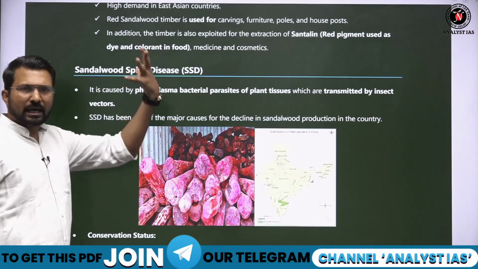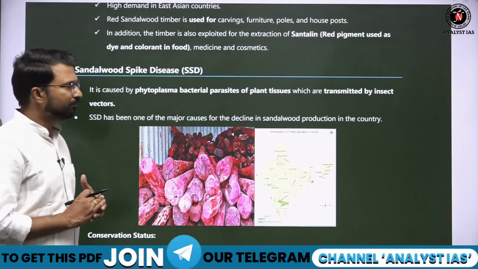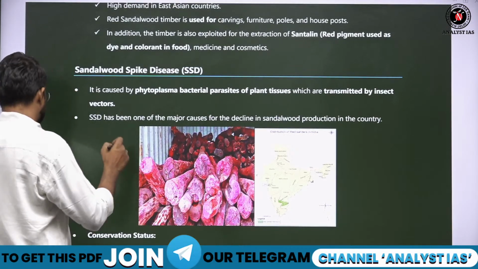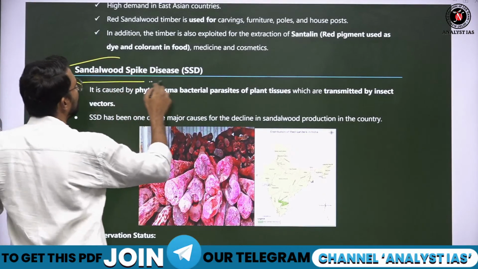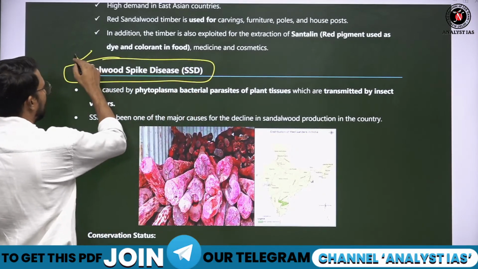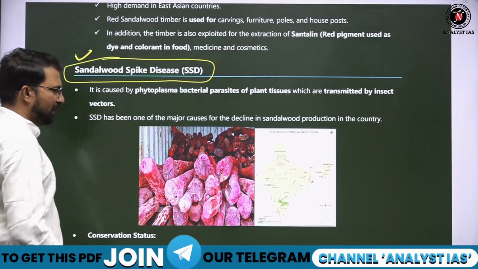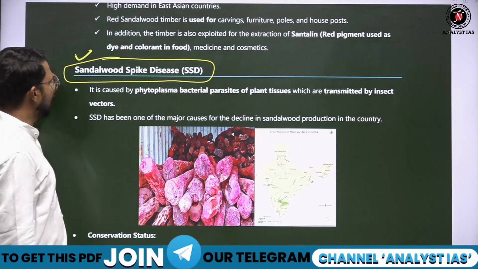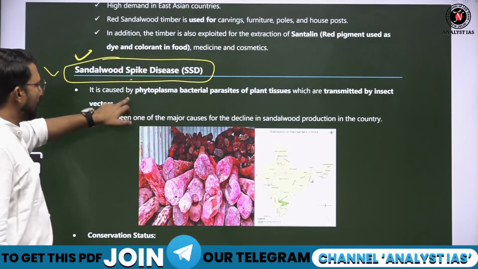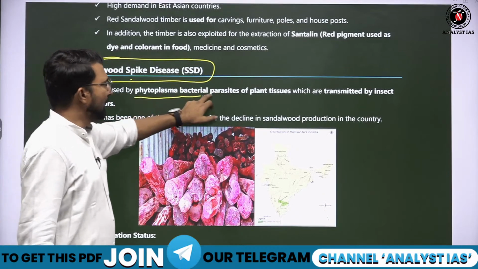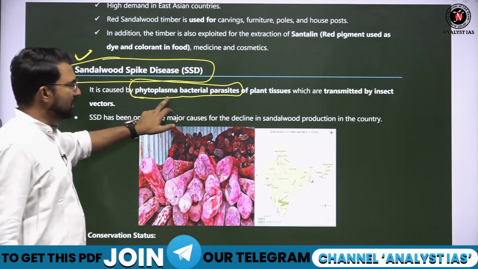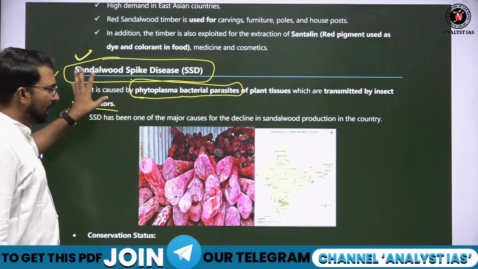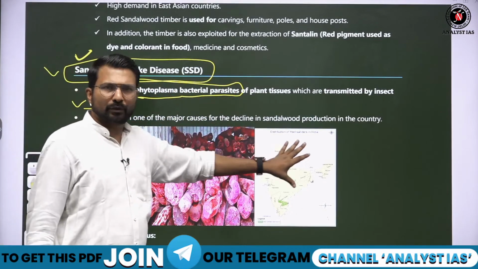In nearby cities, garbage dump areas are increasing. This is called sandalwood spike disease, SSD, caused by phytoplasma bacterial parasites carried by insects, and it is reducing the number of sandalwood trees.